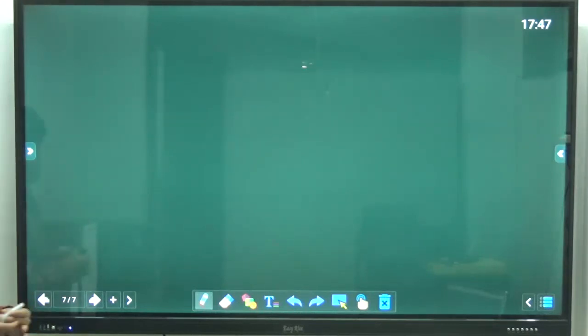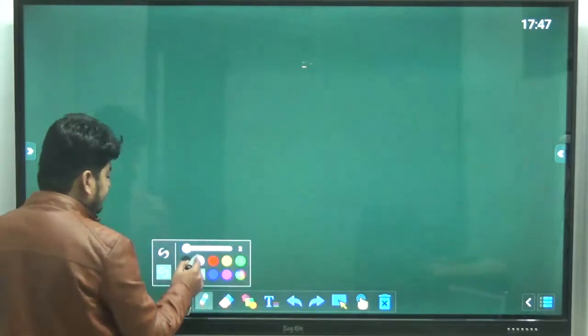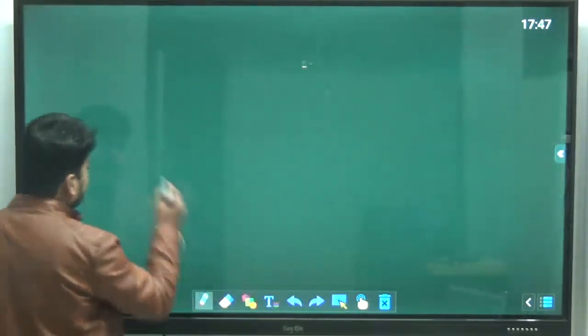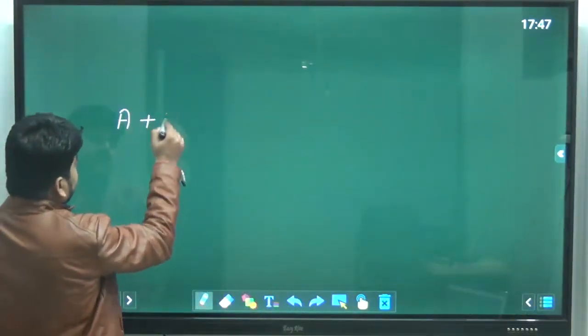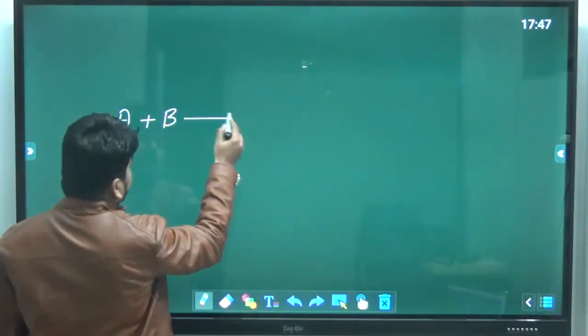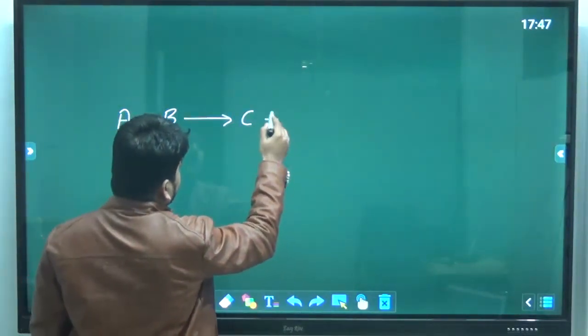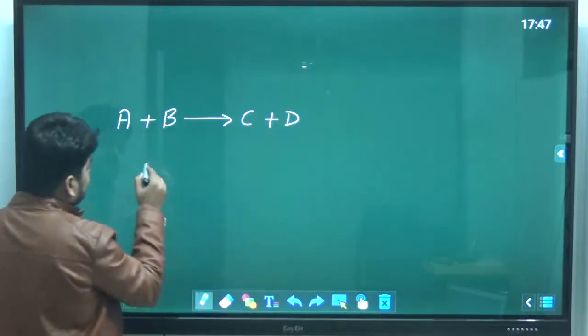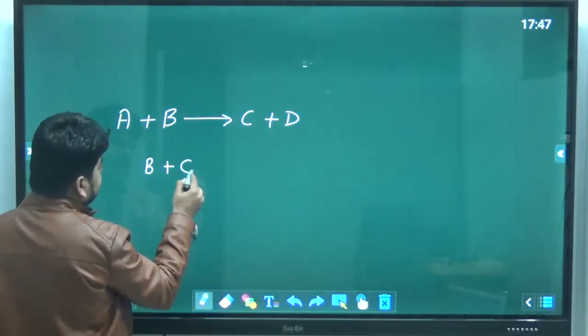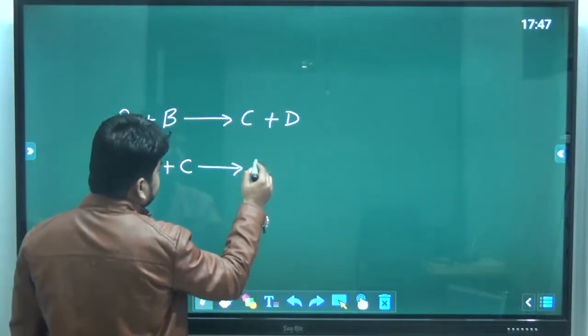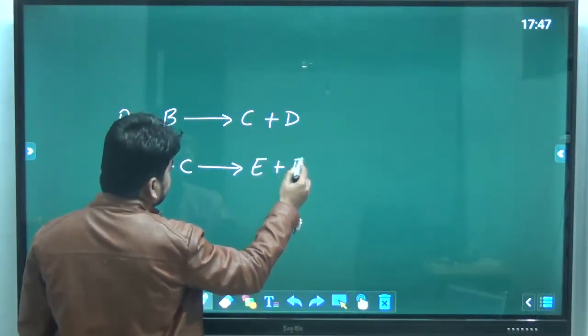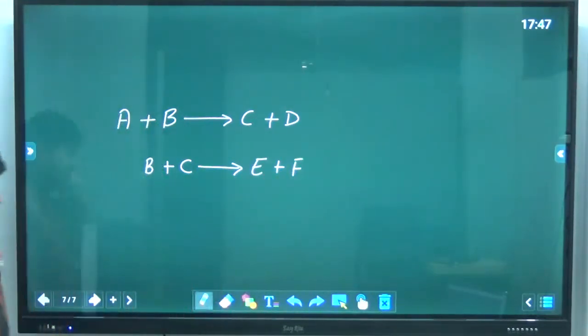So how to write down the rate equation? See, simple. Suppose I have a reaction A plus B gives C plus D, and B plus C gives E plus F. This is some reaction.